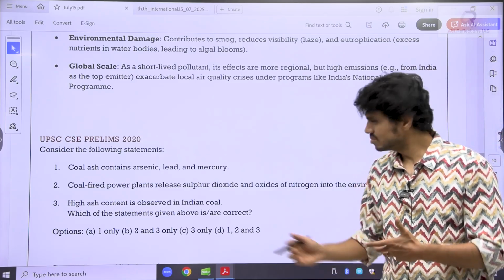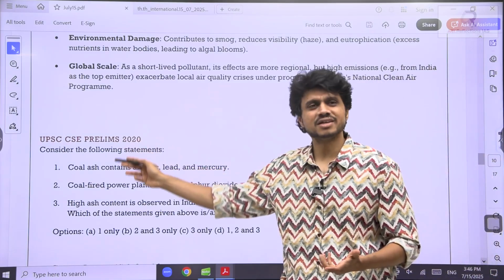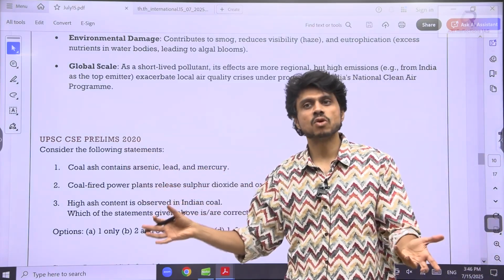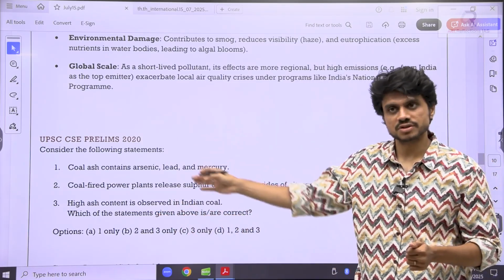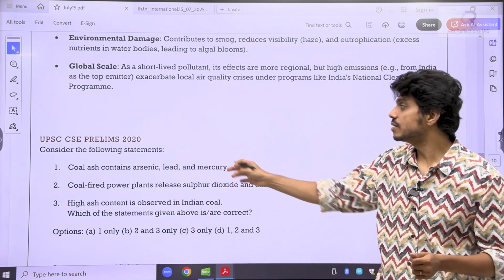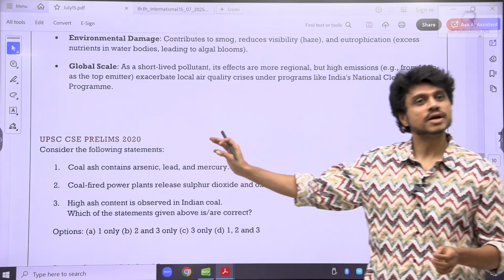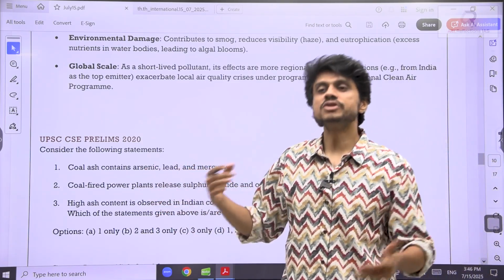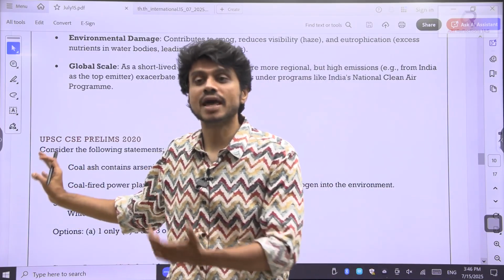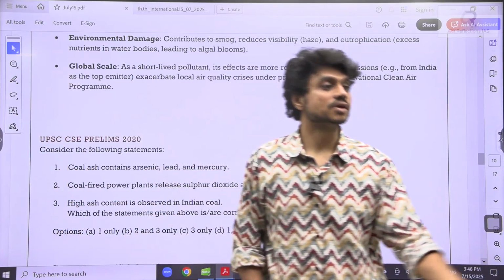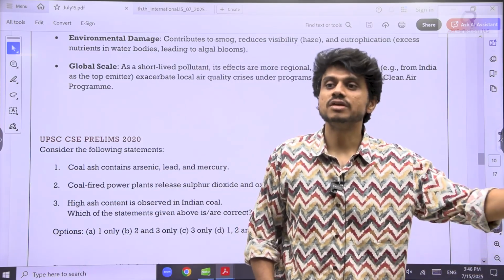Generally, you can take a guess because of the burning of the coal. You need to think: is there a possibility of release of such toxic elements here? So you may think, mercury, is it possible? Okay, you may get the doubt. So you need to make a broad guess. When we solve these PYQs, you get the clarity once you see the answer. So these would be the gases that can be released.